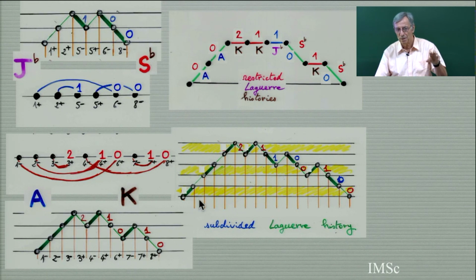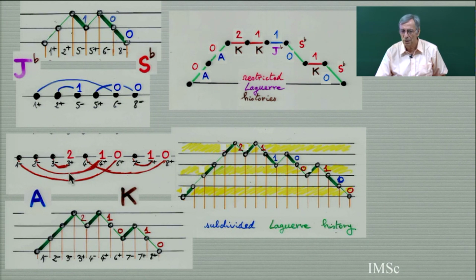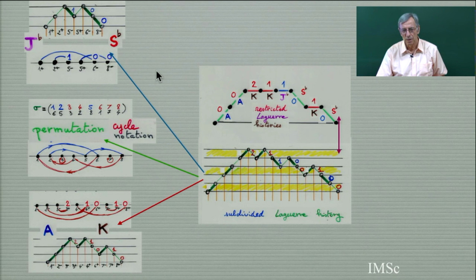So this is the picture, you see. This is my subdivided Laguerre history. This is the two Hermite history. This is the contraction of this Laguerre history into a restricted Laguerre history. The weight go very well on the 4 possible steps. And you see this involution here, with the red number, corresponds exactly to the operator A and K of the restricted Laguerre history. And this Hermite history corresponds to the operator J flat and S flat of the restricted Laguerre history. So this is the picture, you see.